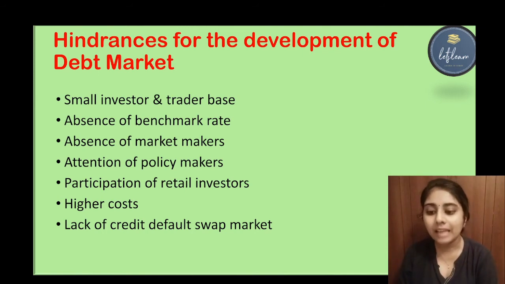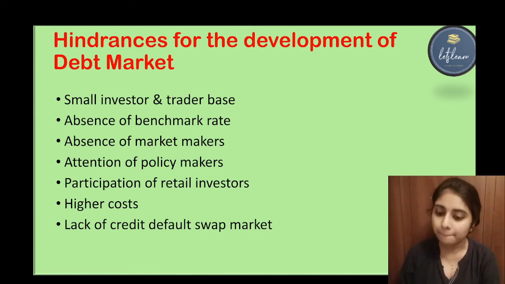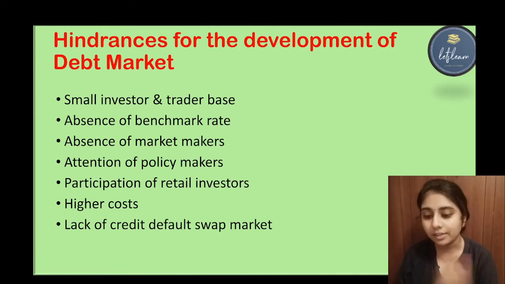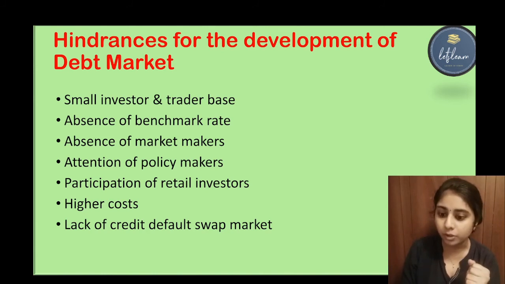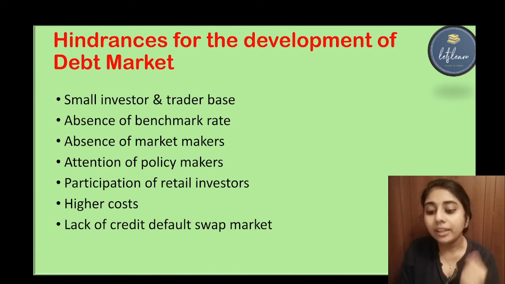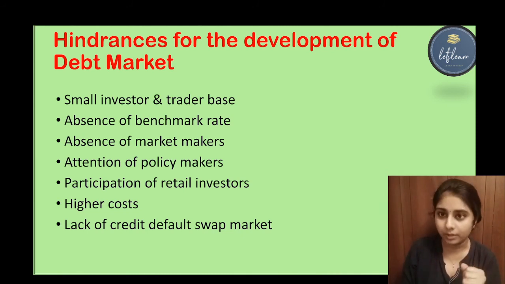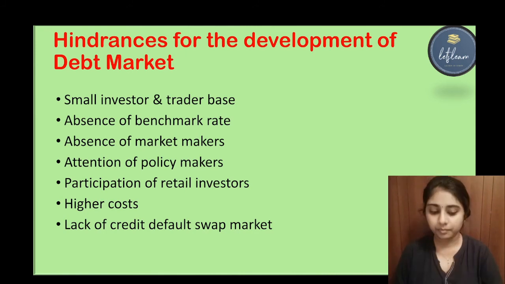So the next hindrance is lack of a credit default swap market, that is the CDS market. The absence of a well-developed CDS market is yet another constraint, because these hedges would have enabled buyers of corporate bonds to avoid the default risk of issuers, leaving them holding only interest rate risk. So a well-developed CDS market is also a major requirement for the development of a debt market. So let's see what are the other hindrances.